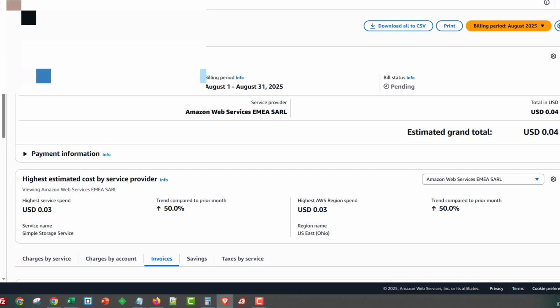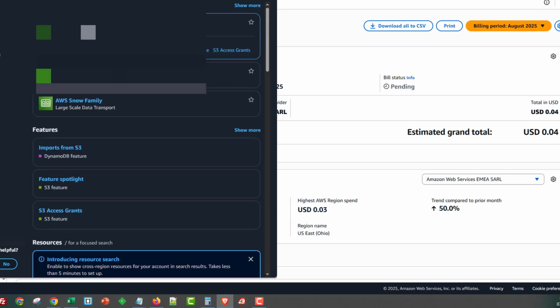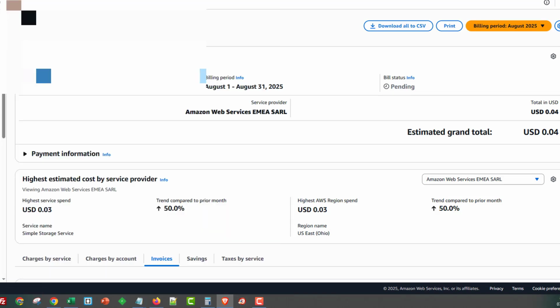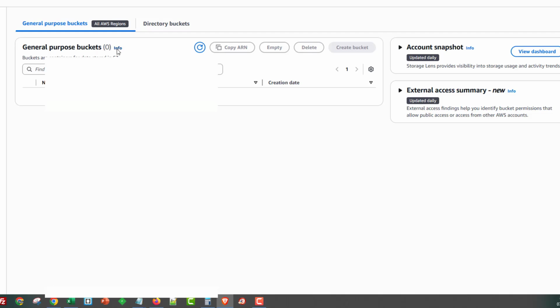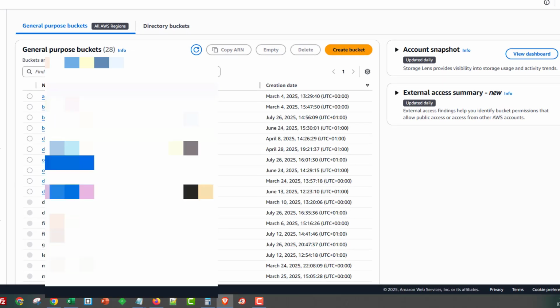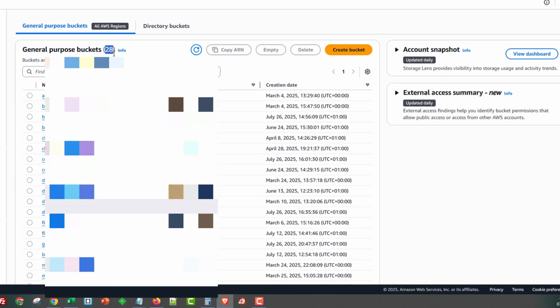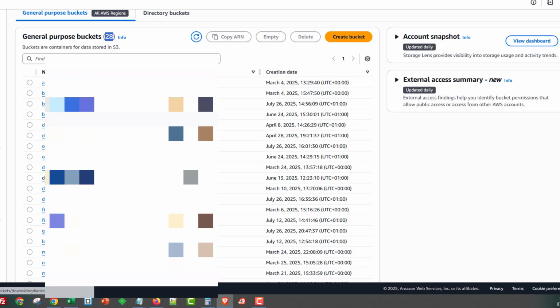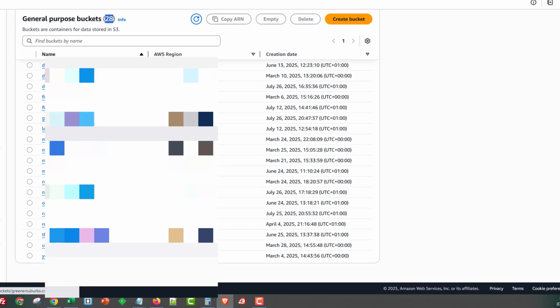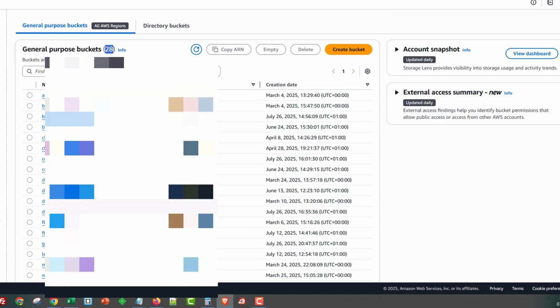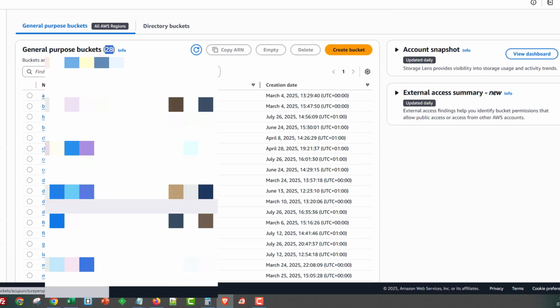So let's go ahead and have a look at S3 to start off with, to show you how many websites I've got in here. So in S3, guys, in this account, that's costing me about 4 cents a month. I've got 28 websites in here. Every single one of these here is a website. None of them is for storage or anything else. They're all websites.